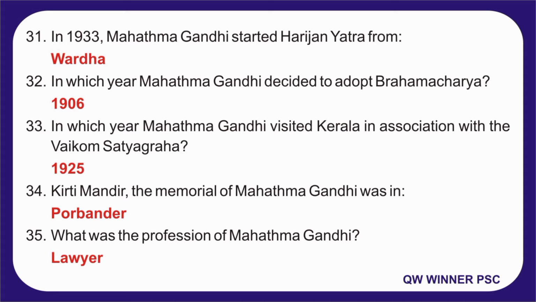31. In 1933, Mahatma Gandhi started the Harijan Yatra from? Answer is Wardha. 32. In which year did Mahatma Gandhi decide to adopt Brahmacharya? Answer is 1906. 33. In which year did Mahatma Gandhi visit Kerala in association with the Vaikom Satyagraha? Answer is 1925. 34. Kirti Mandir, the memorial of Mahatma Gandhi, is in? Answer is Porbandar. 35. What was the profession of Mahatma Gandhi? Answer is lawyer.